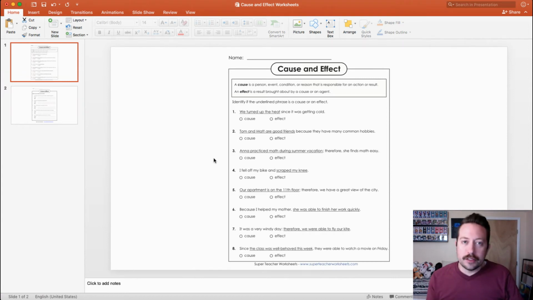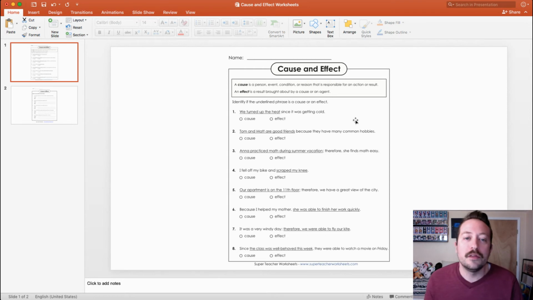This is the target skill for lesson 22, and I'm sure many of you already know about cause and effect, but it is one of the skills that we need to talk about this week. So we are going to discuss it, and you do have an assignment on it, but I think you're going to do great because, like I said, I think you've done this before, and once you start, I think you'll get the hang of it.